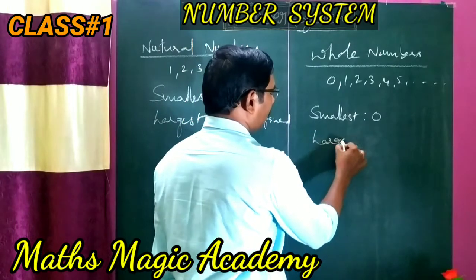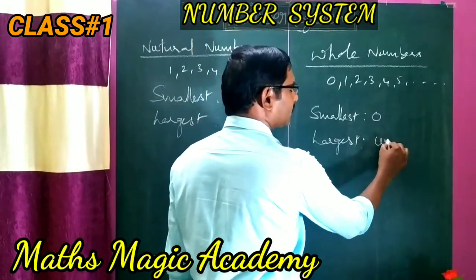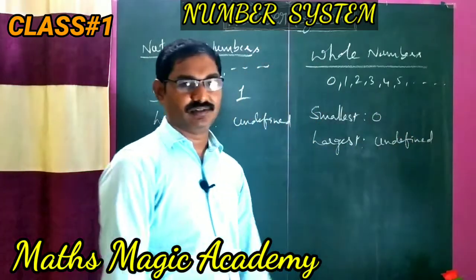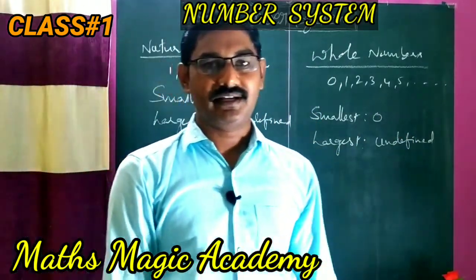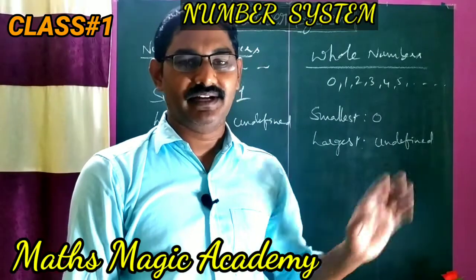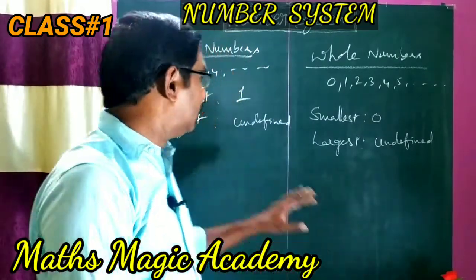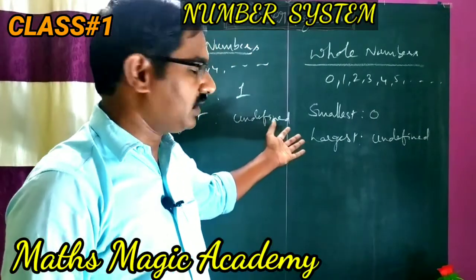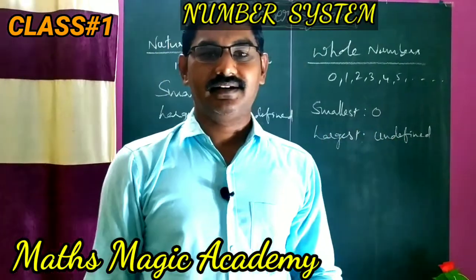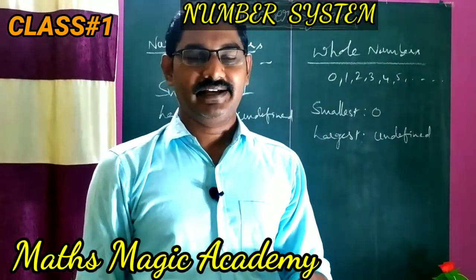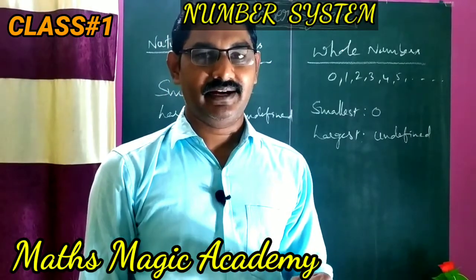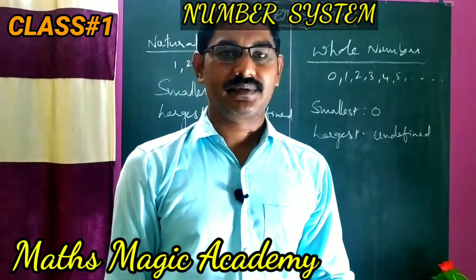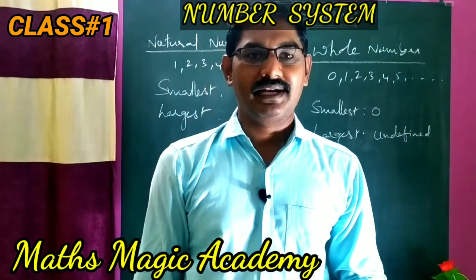Now what is the largest whole number? It is also undefined. We cannot name the largest whole number; it is not defined, it is infinite. Like that we can describe natural numbers and whole numbers. Afterwards, beyond whole numbers, there are integers, rational numbers and real numbers. Up to this I have done a separate class, which I will give in the description. If you want, you can click on that.